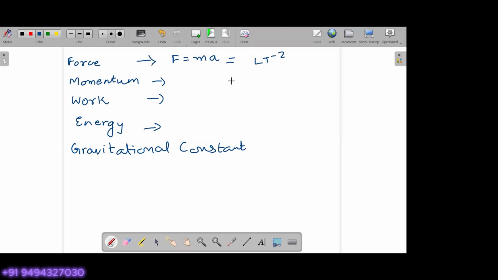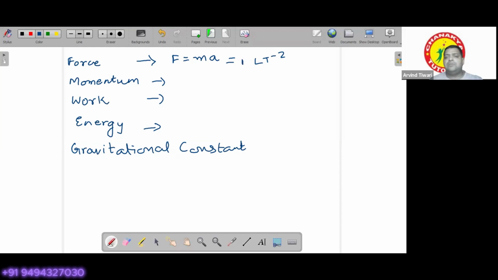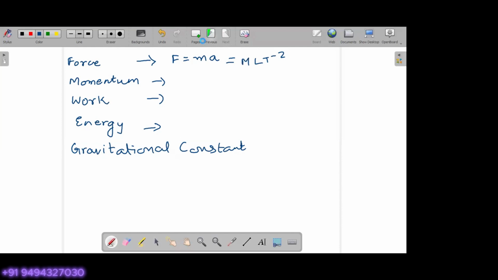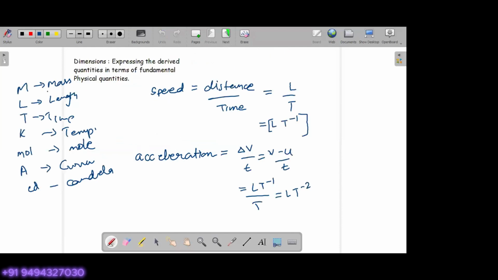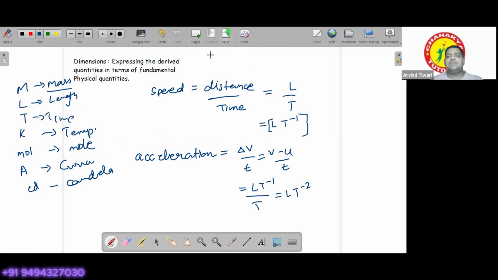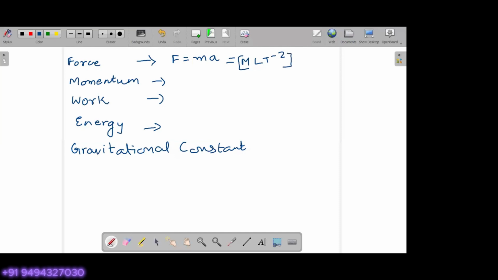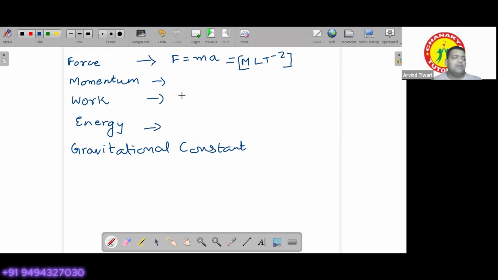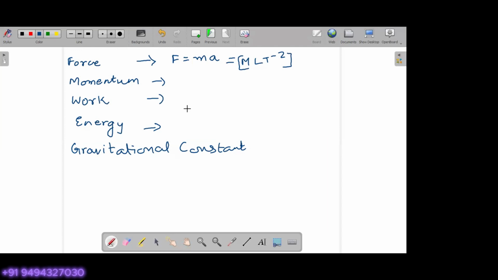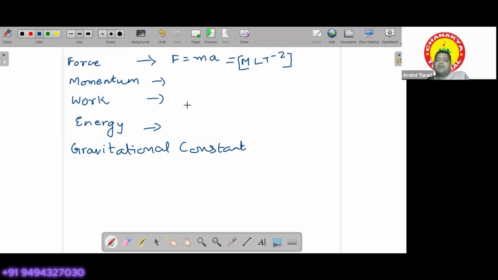And mass will be denoted by the capital symbol M. See, M we have written here. So the dimensions will be MLT minus 2, and they will be enclosed in square brackets. Okay. So similarly, quickly find out the dimensions of momentum, work and energy.